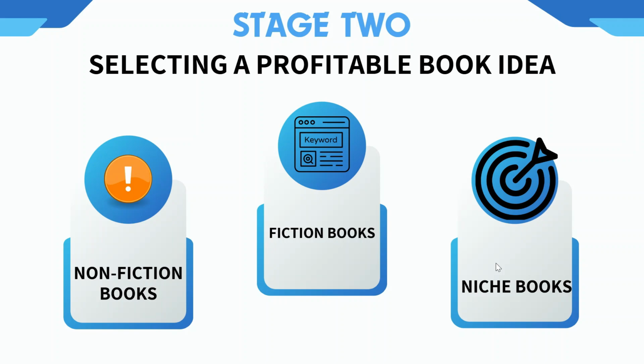And I'm sure by the end of this video, you should be able to decide on one particular book that you want to focus on. Because the goal of writing books on Amazon is that you need to focus on one particular niche. That is where you are going to continuously publish a lot of books, so that a lot of people online can know you for that, and they can easily buy lots of books from you.